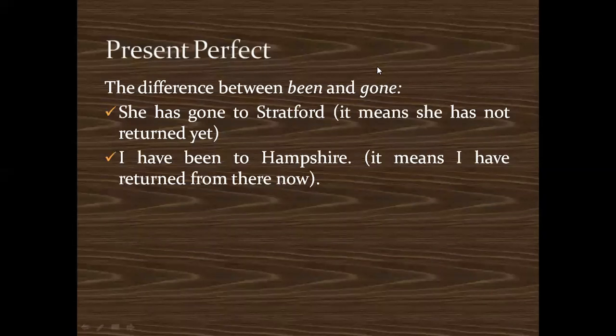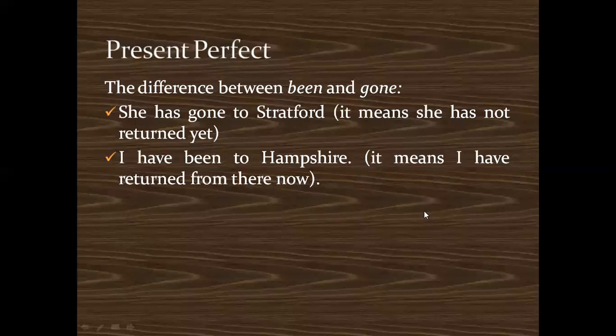Okay, usually been and gone are used with present perfect tense, but you should know the slight difference between been and gone. Gone means the person has not returned. Suppose you want to tell that the person had gone somewhere and has already returned, then you can say, I have been to Hampshire. It means I have returned from there now. I was there in Hampshire, but right now I have returned. So you can say, I have been to Hampshire.